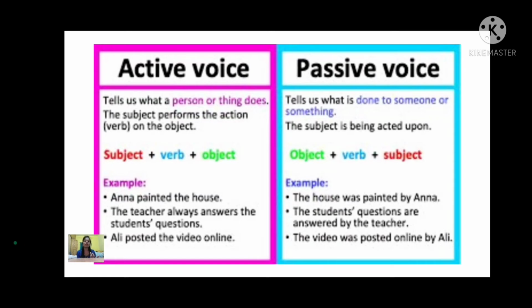Passive voice का formula क्या है? Object plus verb plus subject. So हमें पहले क्या करना है? The student's questions are answered by the teacher. Yes, पहले object लिया मैंने, फिर verb लिया and then the subject I had taken.